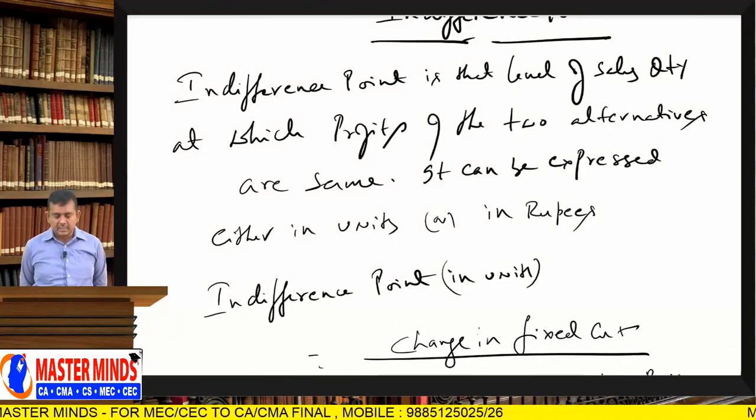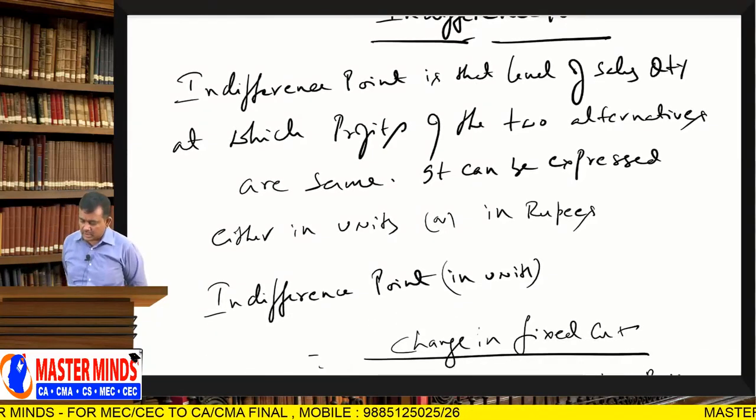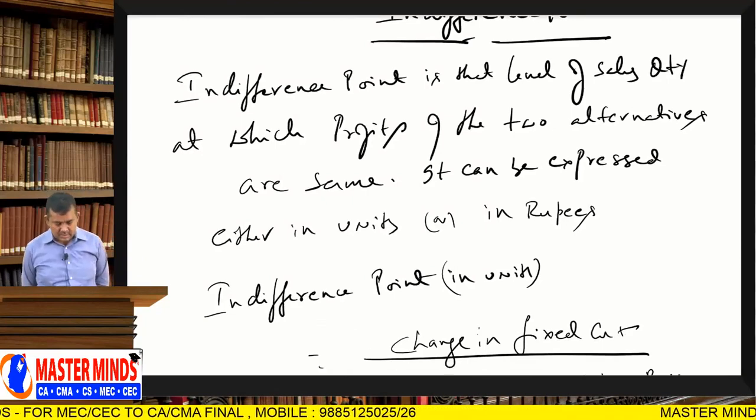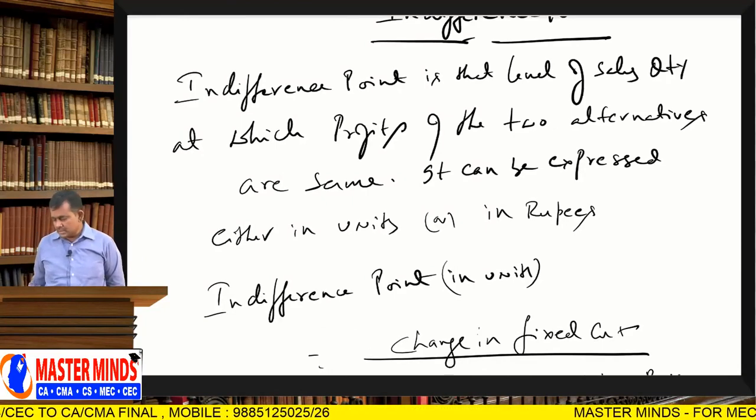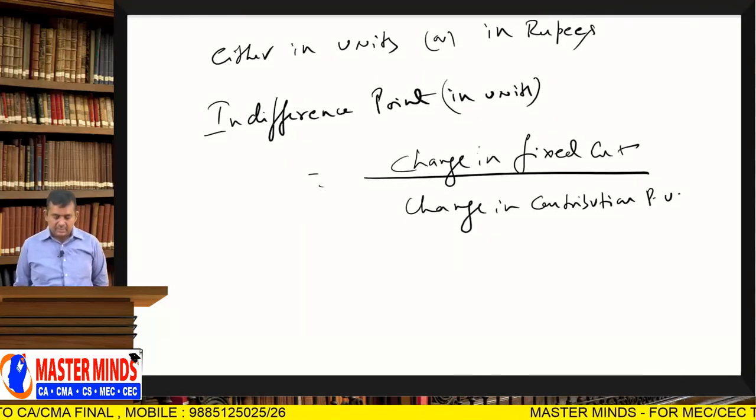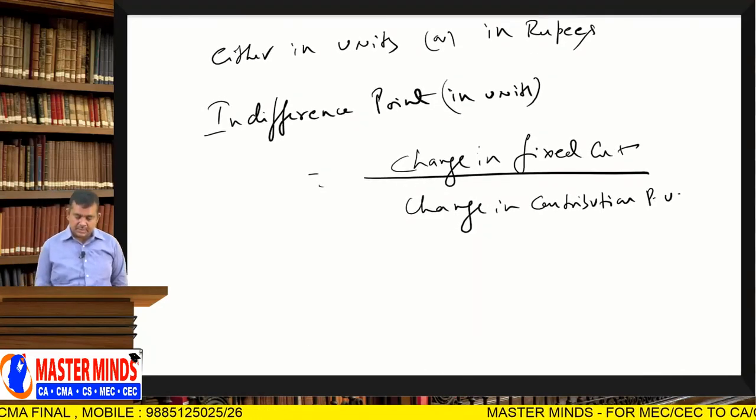So, indifference point is that level of sales quantity at which profits of the two alternatives are same. It can be expressed either in units or in rupees. So, indifference point in units equals change in fixed cost divided by change in contribution per unit.